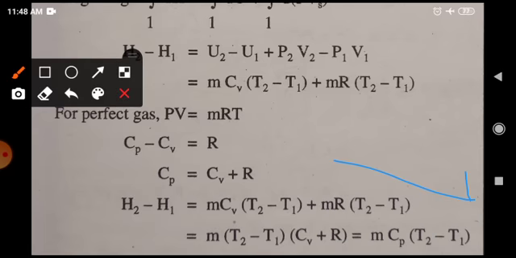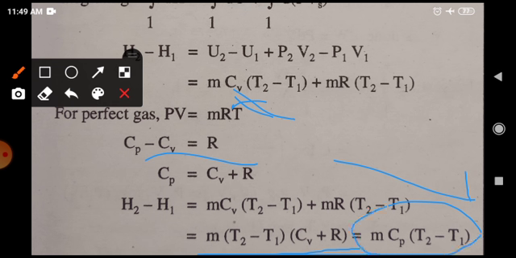After putting the value of Cv in terms of Cp, you will get m (T2 minus T1) into (Cv plus R). You just have to put these values of Cv. After putting this value, here it must be Cp, but by mistake they have written something different. So the final answer becomes mCp (T2 minus T1).